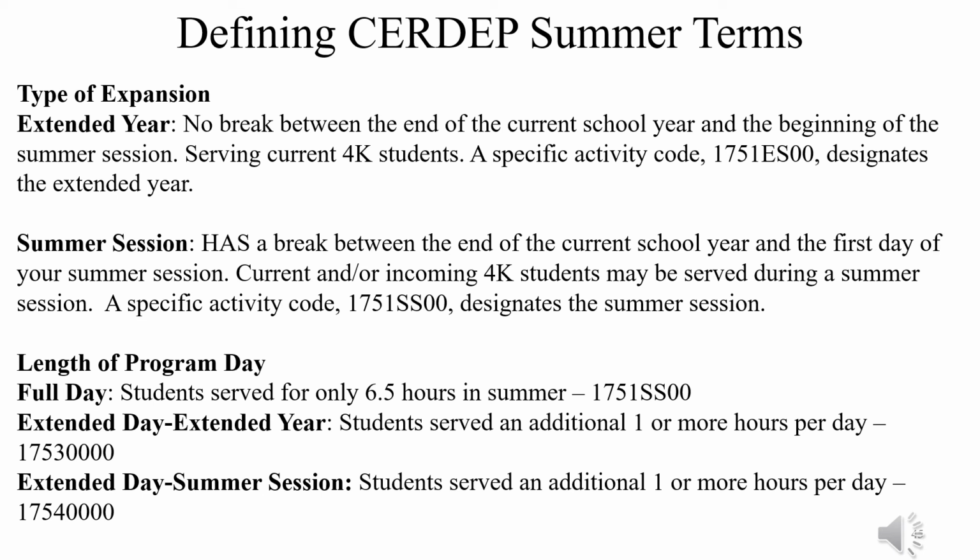The extended year allows the district to extend the current year to current 4K students from 180 days up to 220 days. Districts must have submitted this request and received approval from the Early Learning Office prior to serving any students in order to receive the funding.